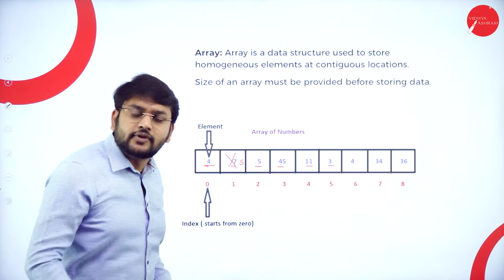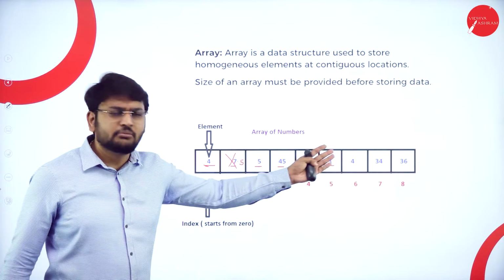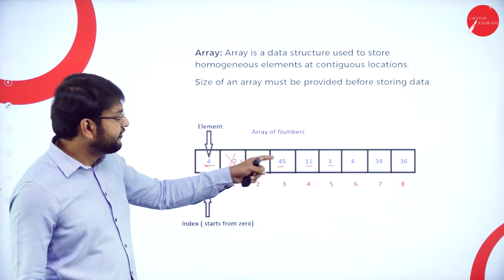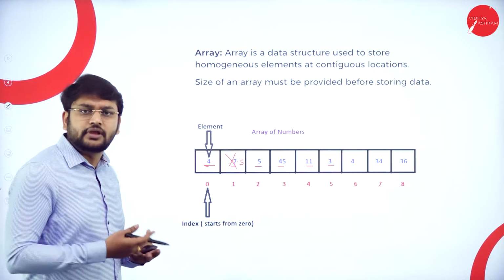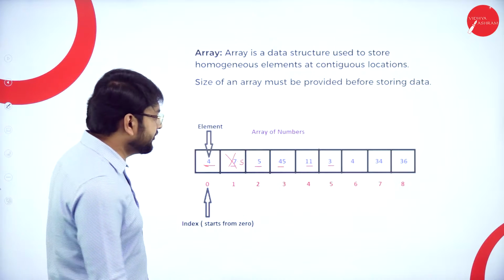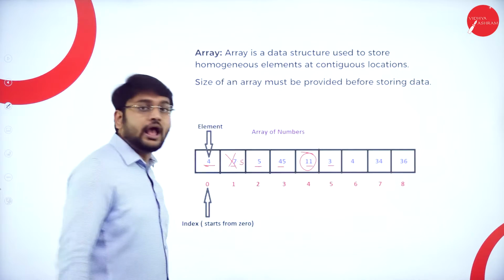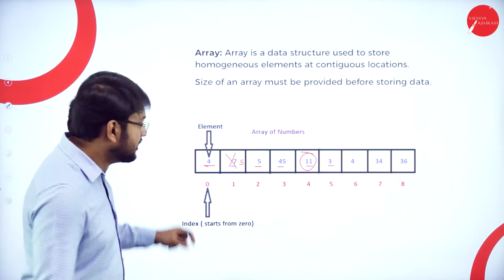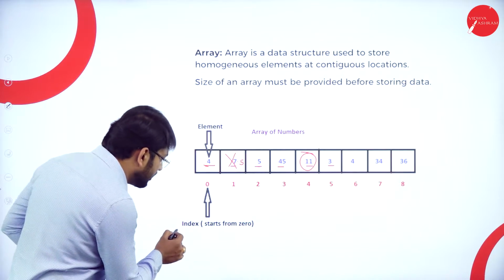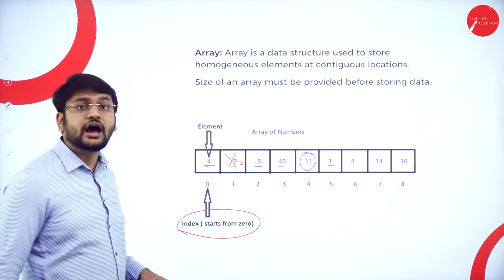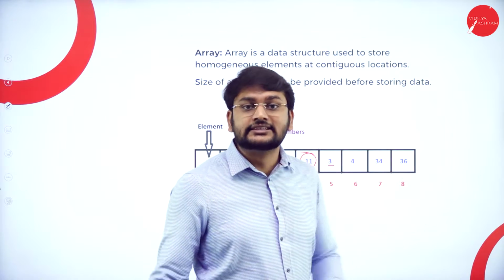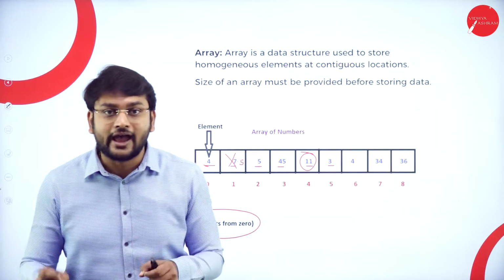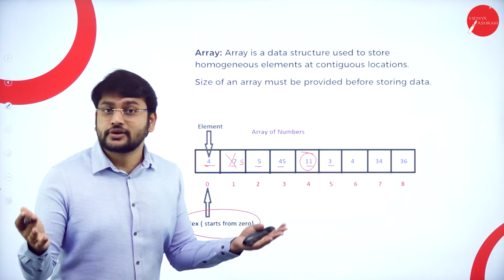And again, I will have a question. Sir, I am storing multiple data elements. Say for example, I have 4, 7, 5, 45, 11. So I have a number of elements here. Suppose if I want to access this particular element, how do I access? So for that, remember, the array will have something called index. Each data item will have the index. So that's what you need to understand.